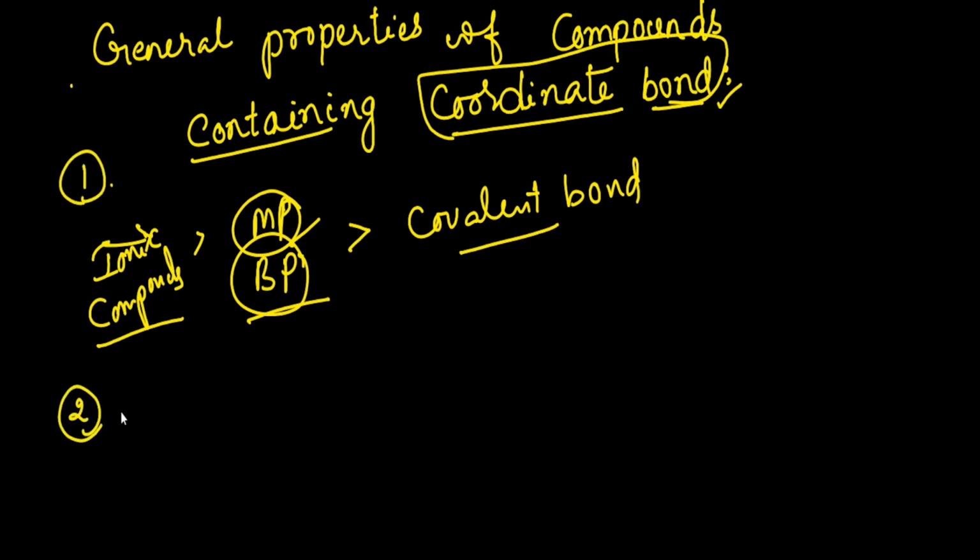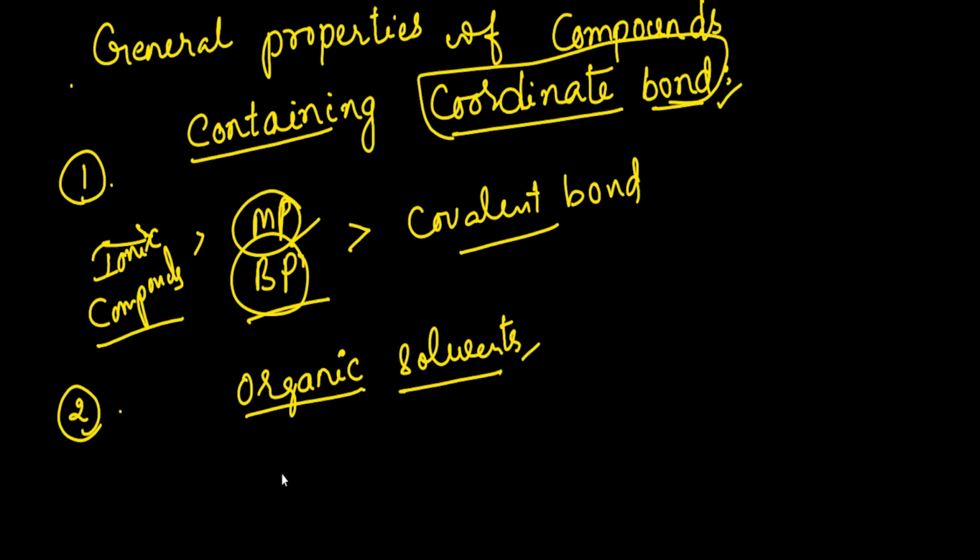And let us see what is the second property. These compounds are readily soluble in organic solvents, which means all coordination compounds will be soluble in organic solvents, but sparingly soluble in water.